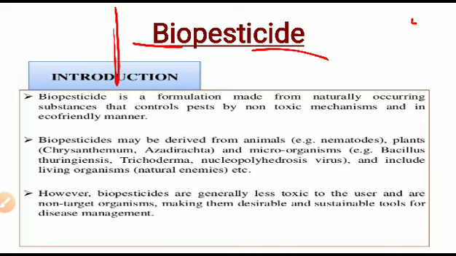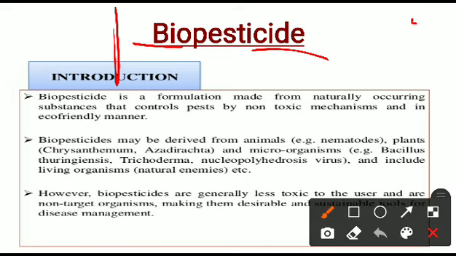These are formulations made from naturally occurring substances that control the pest by a non-toxic mechanism and in an eco-friendly manner. These biopesticides are derived from animals like nematodes, plants like Azadirachta indica, and microorganisms like Bacillus thuringiensis.